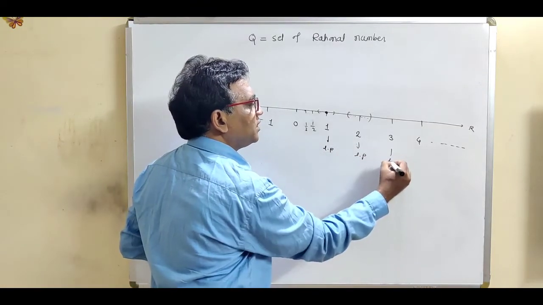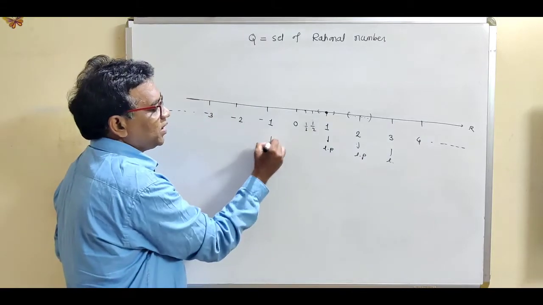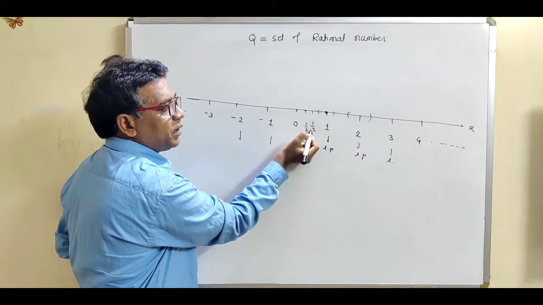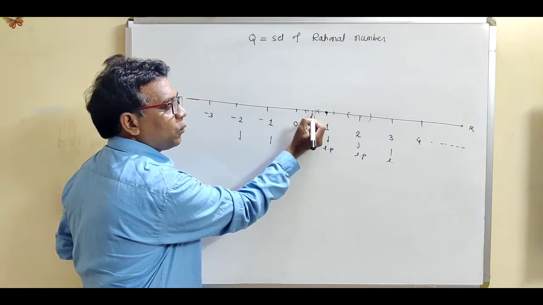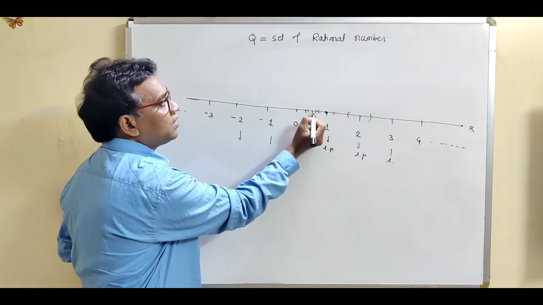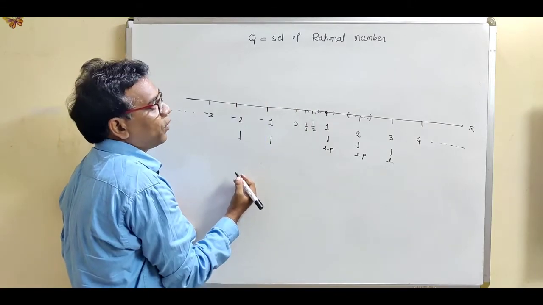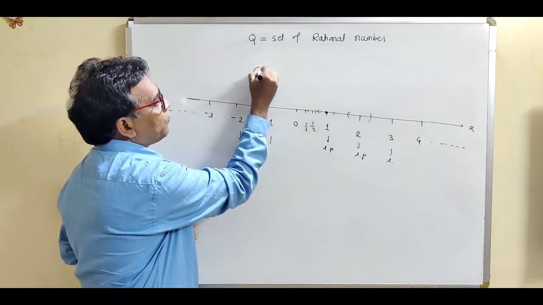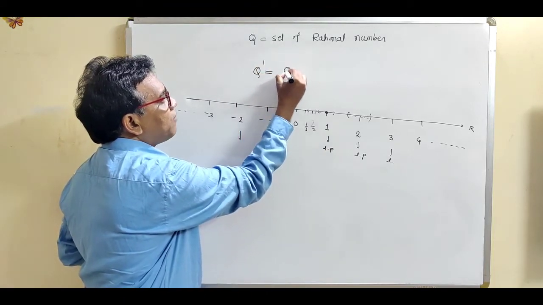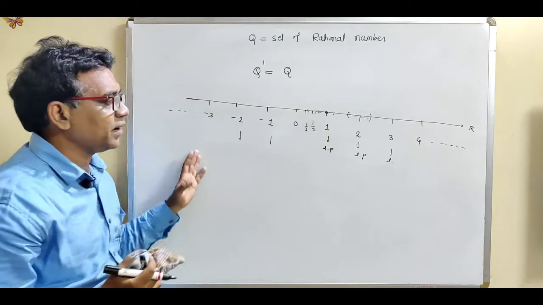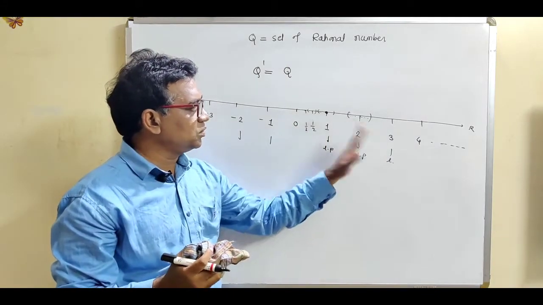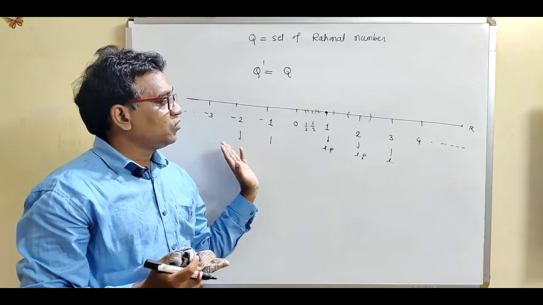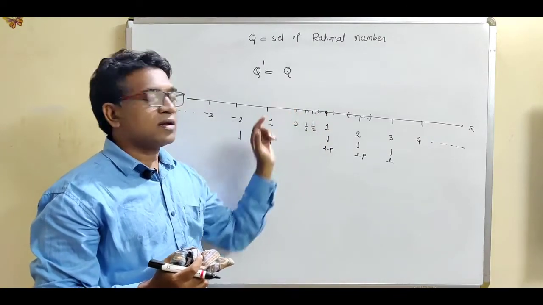2 is a limit point. 3 is a limit point. -1 is a limit point. -2 is a limit point. This 1/2 is again a limit point, because if you consider this as an open sphere, this open sphere contains infinitely many points. So every number is a limit point. This set of all limit points contains every rational number, every element. It contains 1, 2, 3, 0, -1, -2, 1/2, 1/3, -1/2. So it contains all the rational numbers, so these are the limit points.